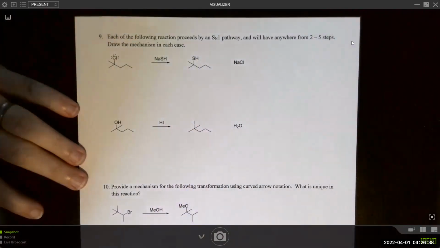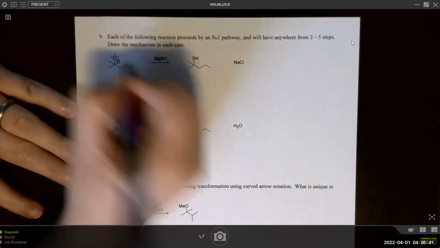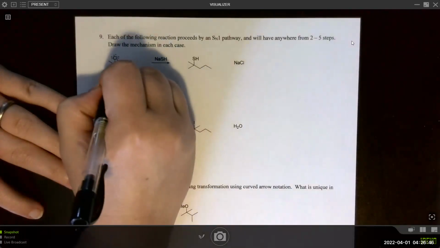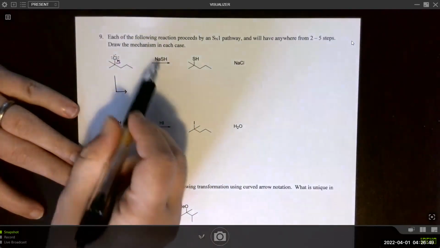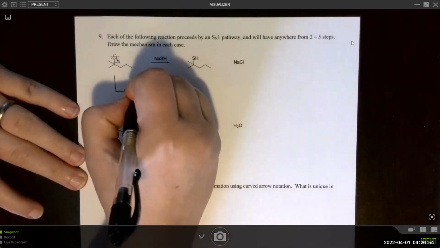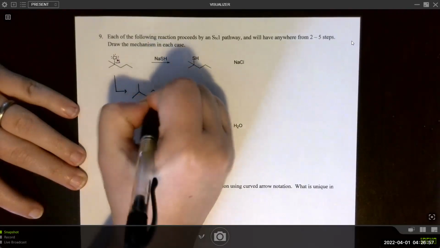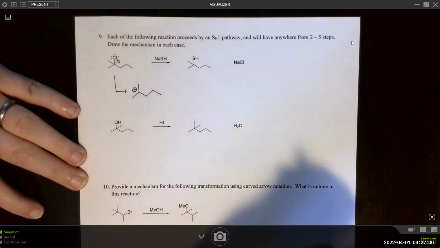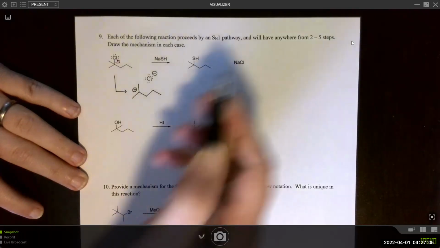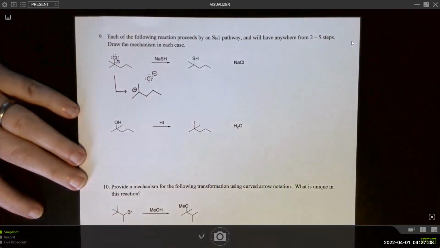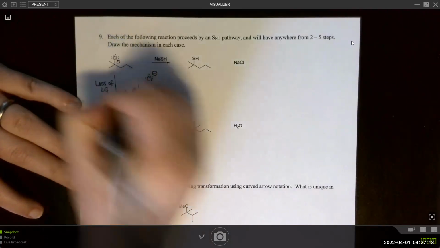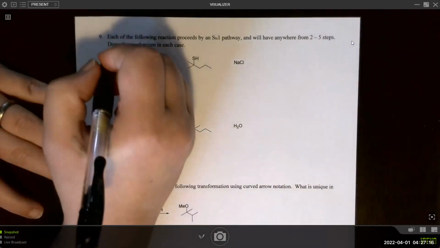We can immediately do loss of a leaving group. Because remember, we only need to concern ourselves with, are we forming something stable in this process? We are forming not only a tertiary carbocation, but we're also forming some chloride. So if there's a great leaving group and it's a tertiary substrate, then it is good to undergo loss of a leaving group right away. We'll make a little note.